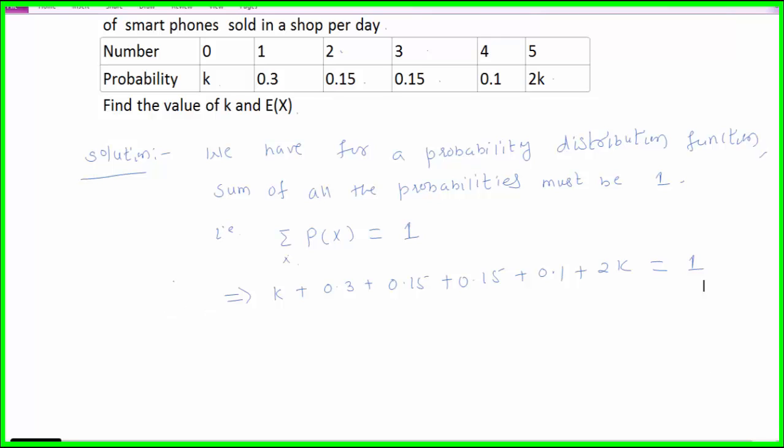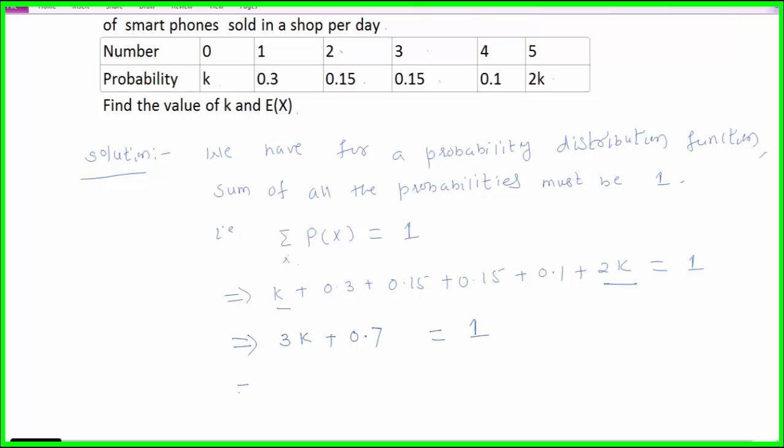This implies that, see here, k plus 2k is 3k, plus 0.3 plus 0.15 plus 0.15. 0.15 plus 0.15 is 0.3. 0.3 plus 0.3 is 0.6. 0.6 plus this 0.1 is 0.7. So 3k plus 0.7 is equal to 1.